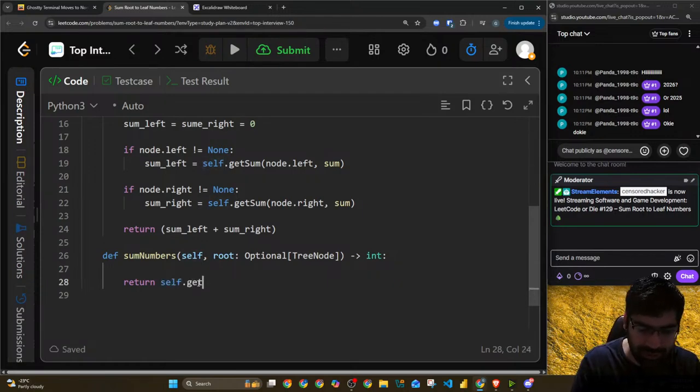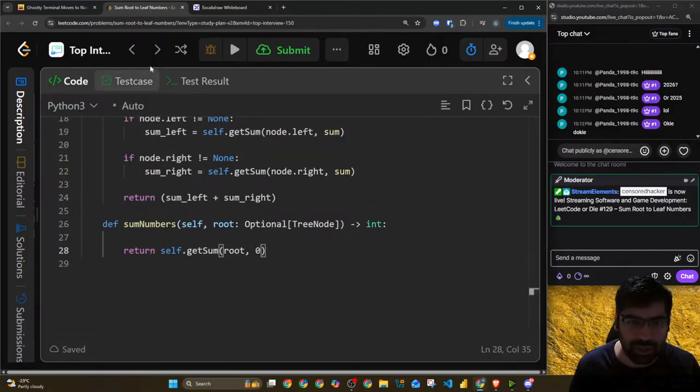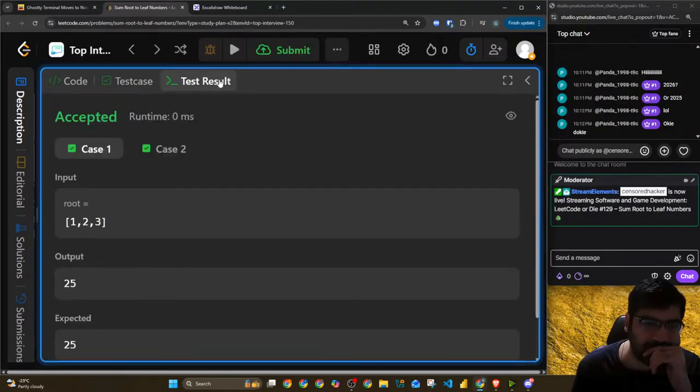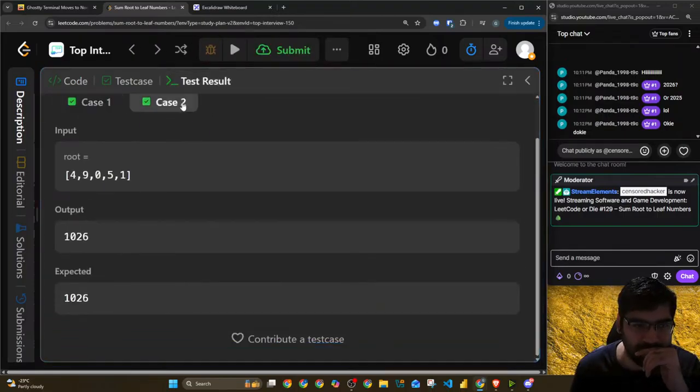Self dot get sum root and 0 for now. And it will return everything. So let's see if this works. Okay, worked for both cases.